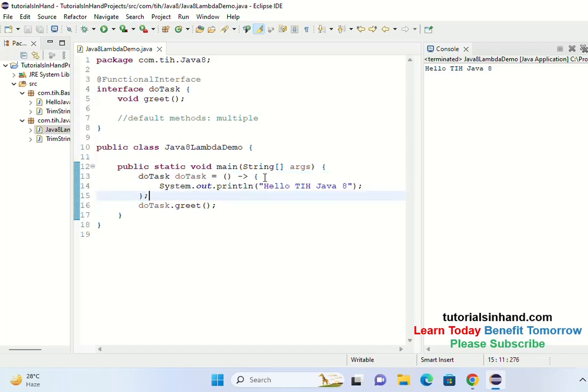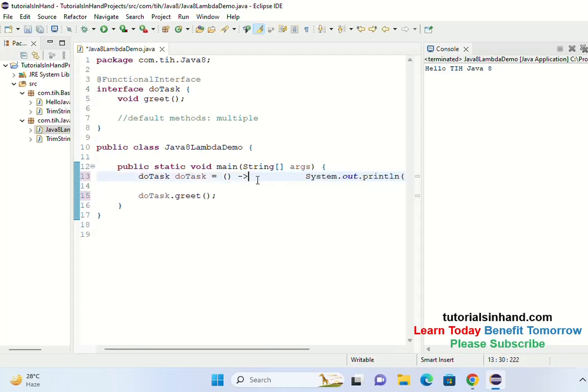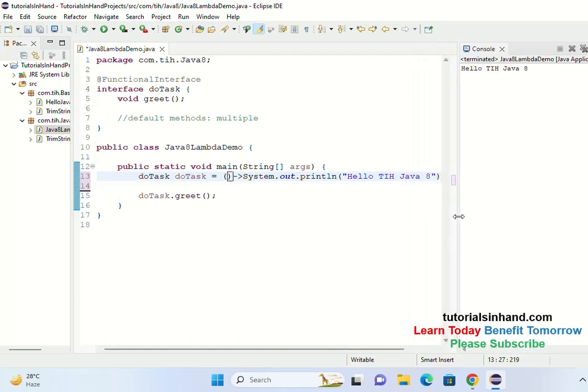Now this could further be optimized. How could it be optimized? When you have only one statement within the lambda expression body, then you don't require these braces. So you can remove them as well. Every statement ends with a semicolon, so it is ending with a semicolon. I removed the semicolon as well, and now you can get this on the same line. So this is how you can write the lambda expression easily over here. You see, now this is the complete lambda expression.